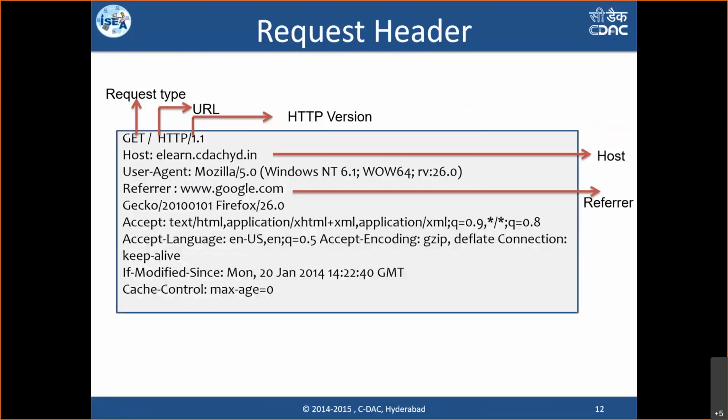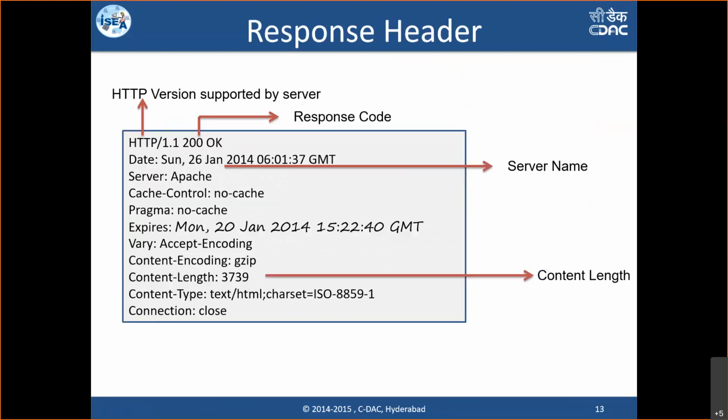This is a sample of how the request header looks, a glimpse of what I showed you in the browser just now. When a user accesses elearn.cdekhod.in, its home page, all of these HTTP headers go from the client to the server. That is called the request header. When this request is sent, the server gives a response back with many more headers set, which have information about the server. Sometimes you will also see the version of the Apache web server and similar information. That is how request and response work.